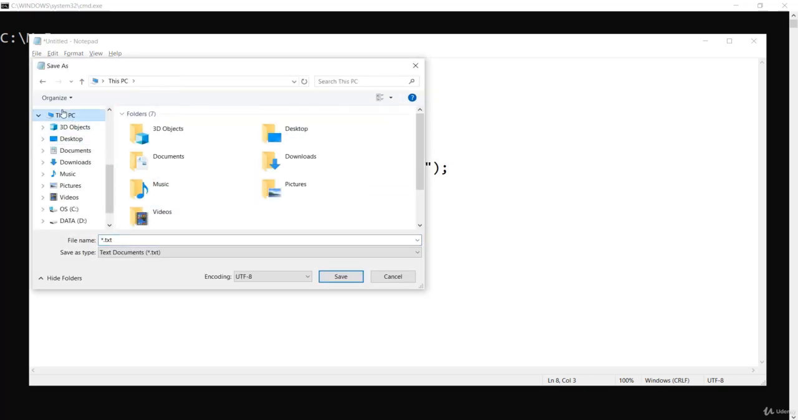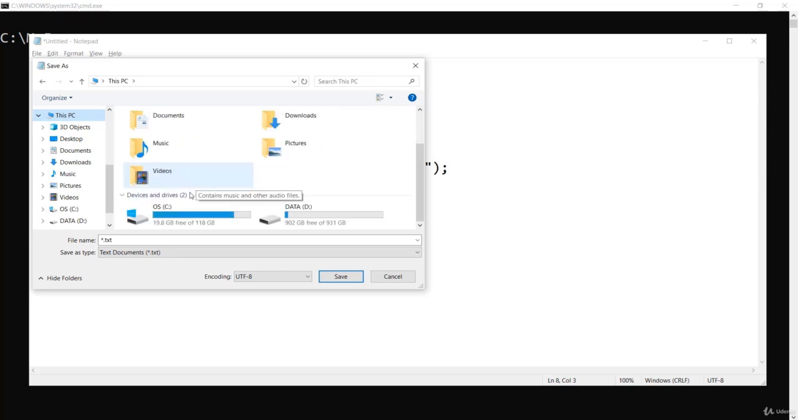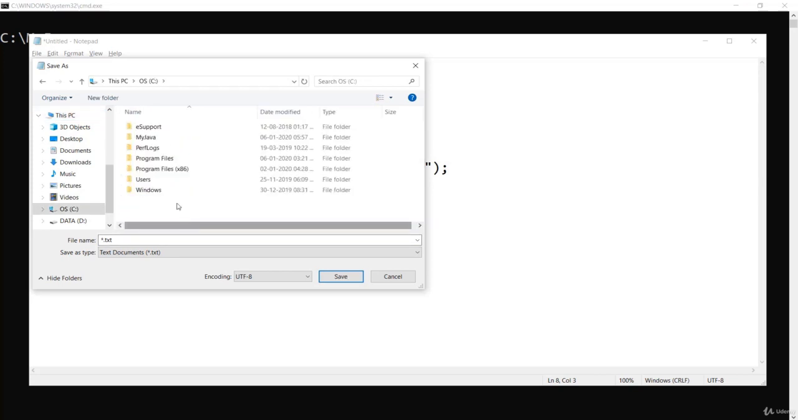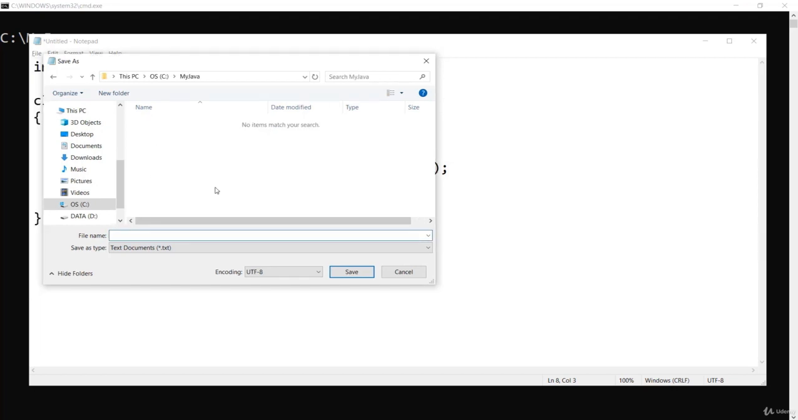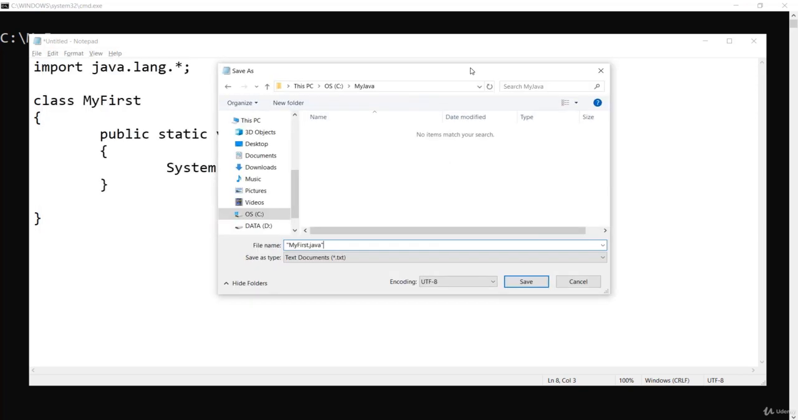So go to This PC and inside C, then inside my Java here. So here I will give the name. It's better if you give it in double quotes. So the name I am giving it as my first.java. If you observe here, I am using the same name as this class name. So whatever the class name is, it's better to give that same name as the file name. The file extension should be .java.